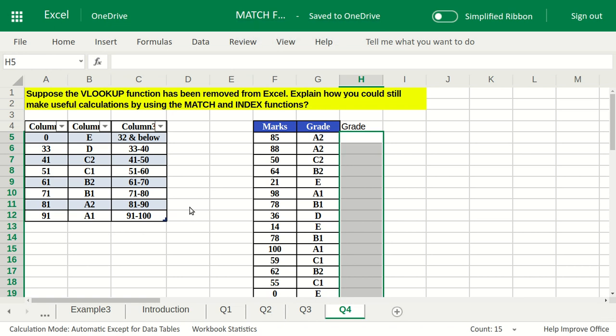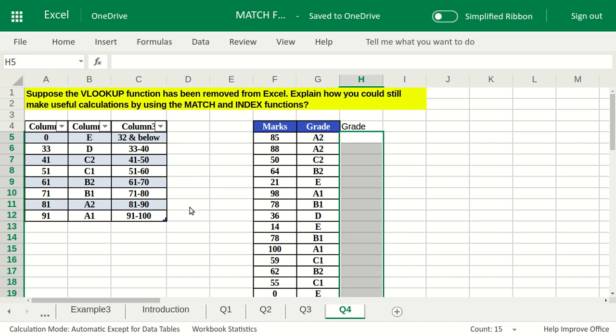So the next interesting question is: suppose the VLOOKUP function has been removed from Excel or Google Sheets. Explain how you could still make useful calculations by using the MATCH and INDEX functions. So what we are going to do in this video is solve a question of VLOOKUP function with the help of INDEX and MATCH functions, and then we will conclude that MATCH and INDEX can also do the things that VLOOKUP can do.